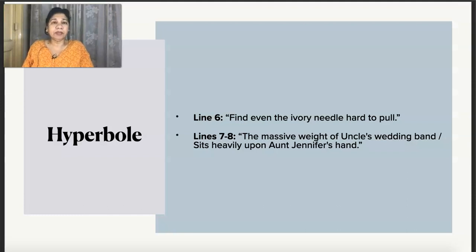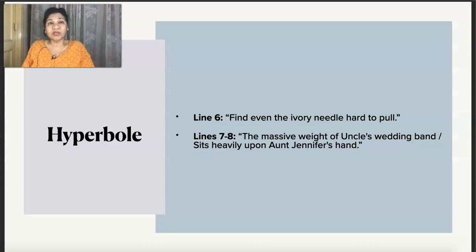Hyperbole. Hyperbole is a poetic device of exaggeration. The poet uses this device to bring about a more heightened effect. She finds even ivory needle hard to pull. What is being exaggerated here? The needle is a very light object, so how can one find a needle very hard to pull? That is the hyperbole used here.